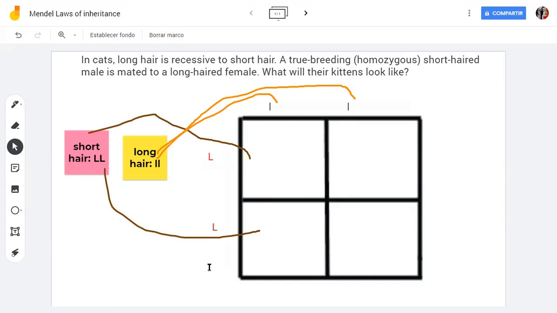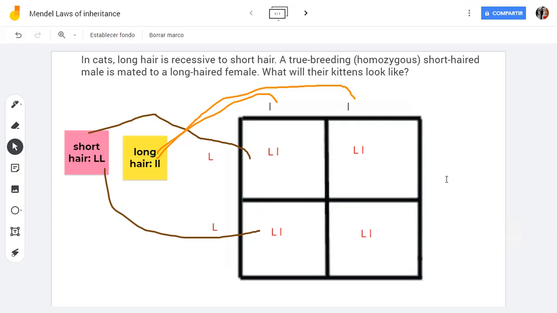Now we multiply letters. Capital L by lowercase l, Ll. L by l, again Ll. Here, same thing, Ll, Ll, Ll, Ll.